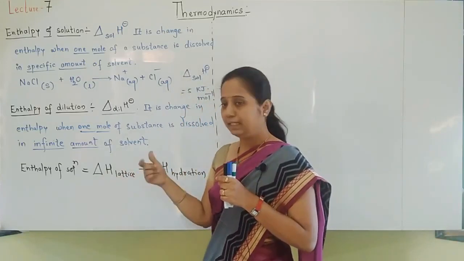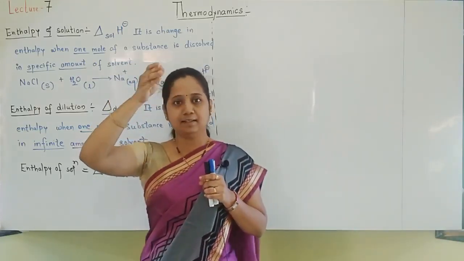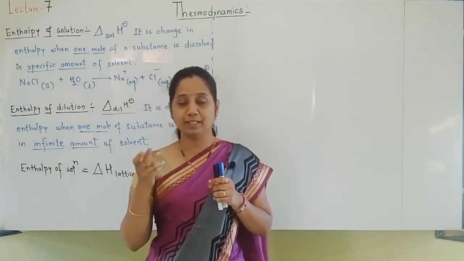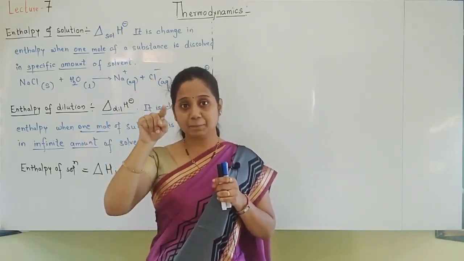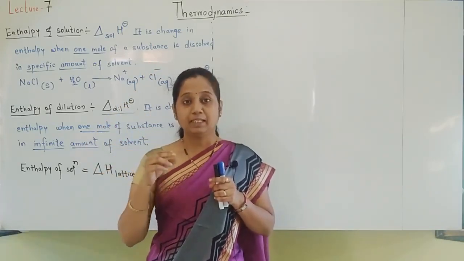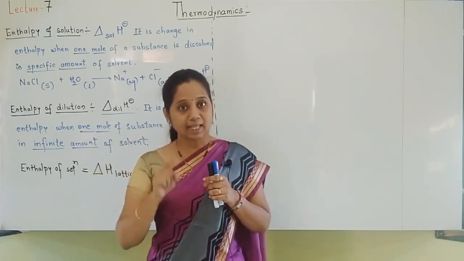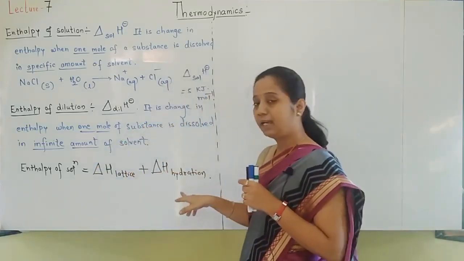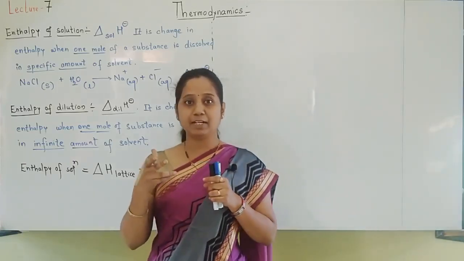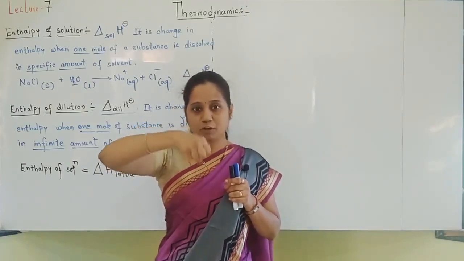Next, imagine that NaCl has broken down into Na plus and Cl minus. The next step is that Na plus and Cl minus should dissolve in water. They should get hydrated. That enthalpy is called enthalpy of hydration. So what do you mean by enthalpy of hydration? Those particular ions should take water molecules.